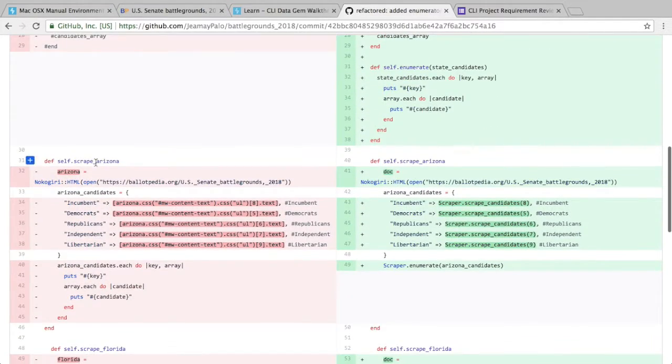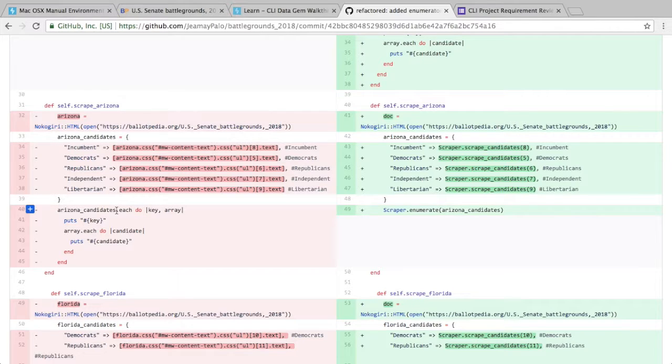So initially, for each state, I had it laid out this way. Again, I set the state candidates, I set a variable of a hash with the keys of the different parties of each candidate, pointing to values which are candidates scraped from the website.